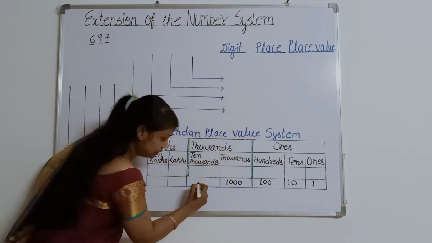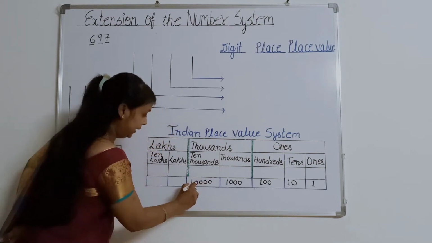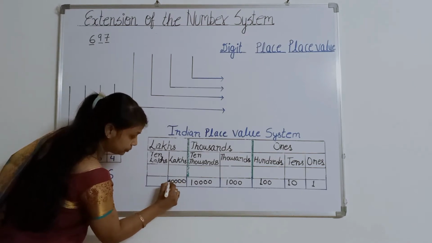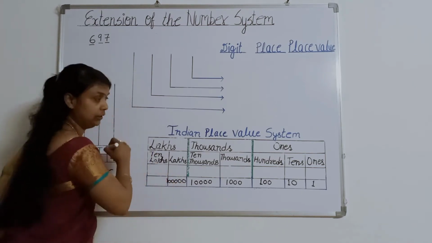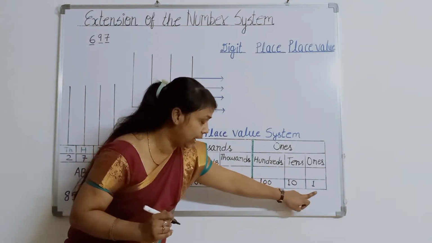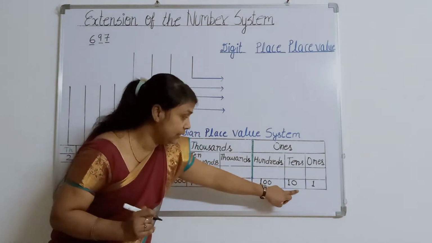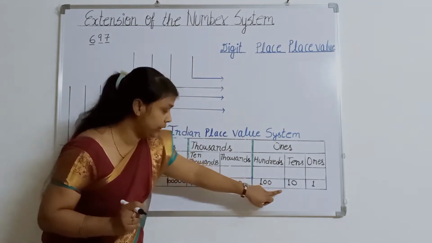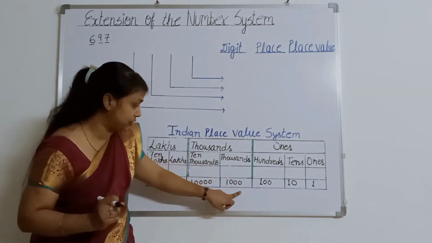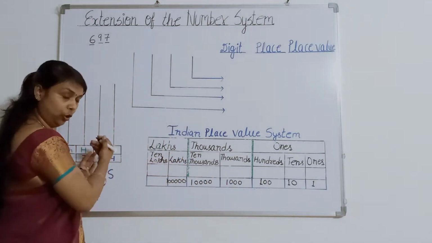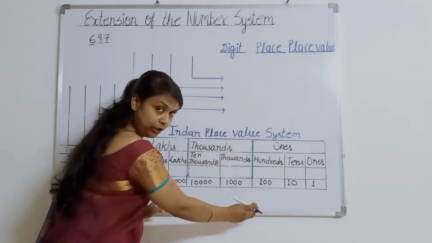In 10,000, I will add 4 zeros. Here in lakhs, I will add 5 zeros. Observe that first I have written 1, then I started adding zeros: here 1 zero, here 2 zeros, here 3 zeros, here 4 zeros, here 5 zeros, and it will go on. But we have to study up to here only.